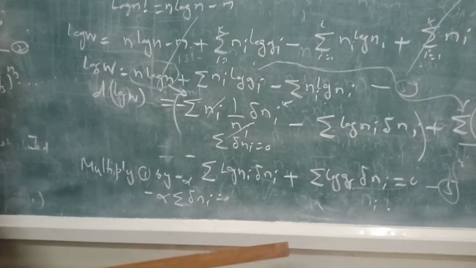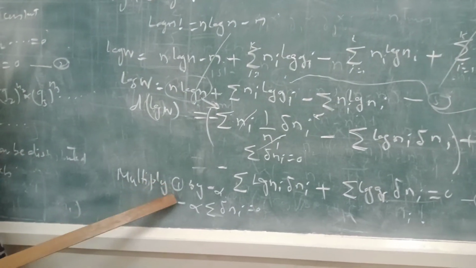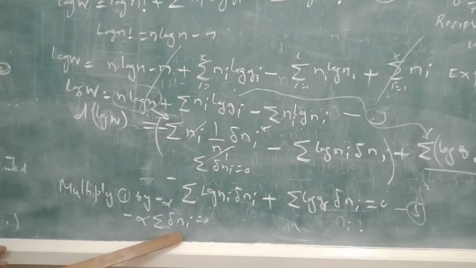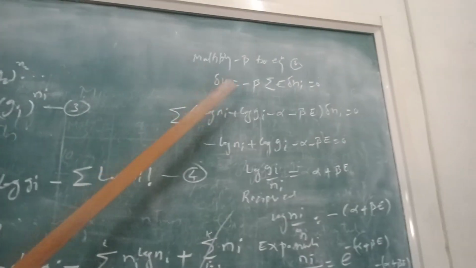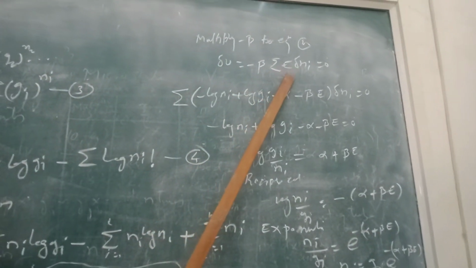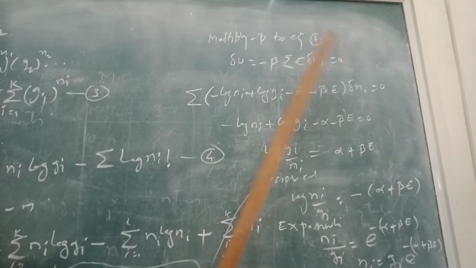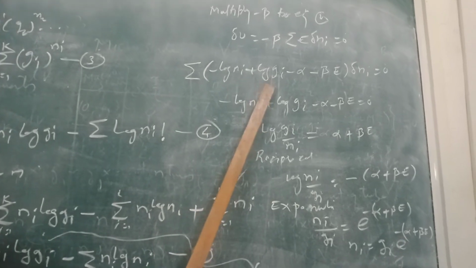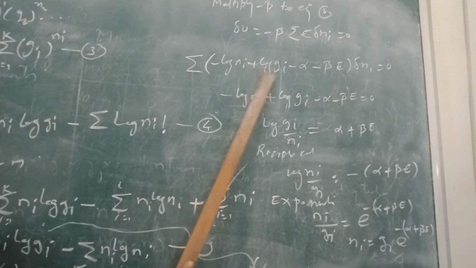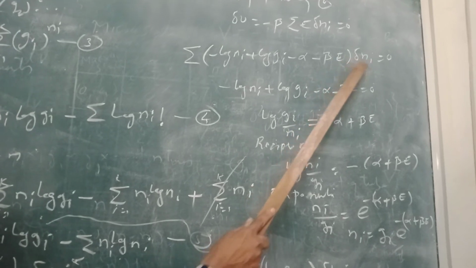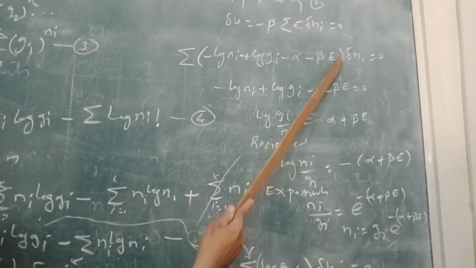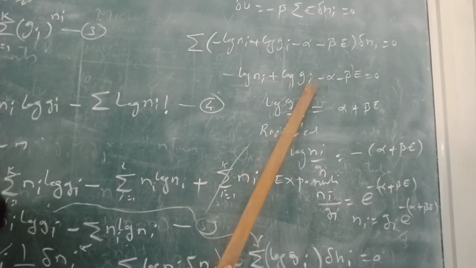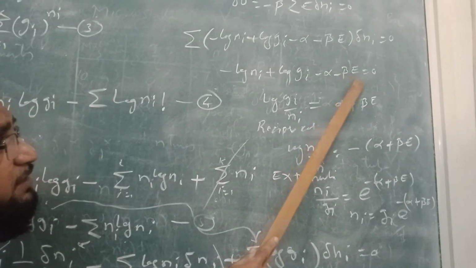Now what I will do is multiply equation 1 by minus alpha, so it will be minus alpha delta Ni, and I will multiply equation 2 by minus beta, so it will be minus beta into the summation of Ei delta Ni, and I will add them to equation number 5. So I will get, taking delta Ni common, minus log Ni plus log Gi minus alpha minus beta Ei. Now this delta Ni is not 0, so you will get minus log Ni plus log Gi minus alpha minus beta Ei is equal to 0.